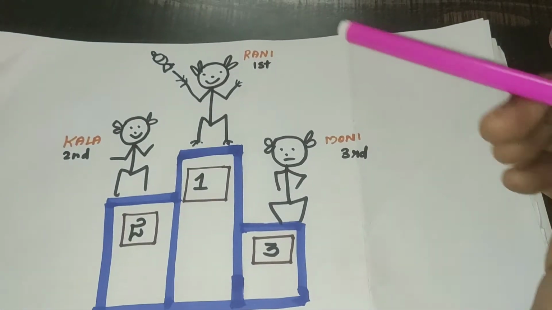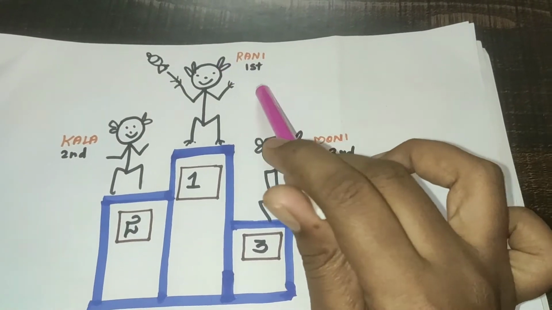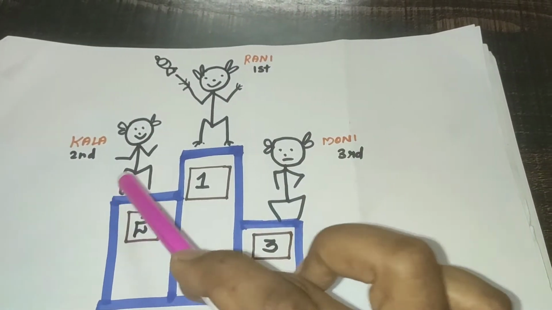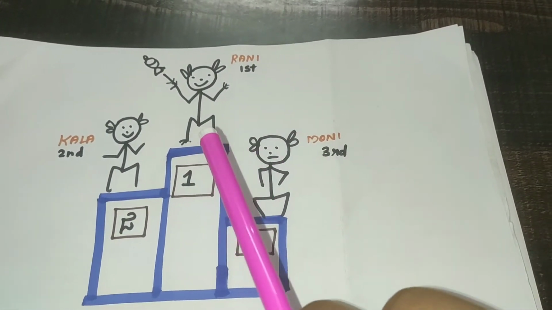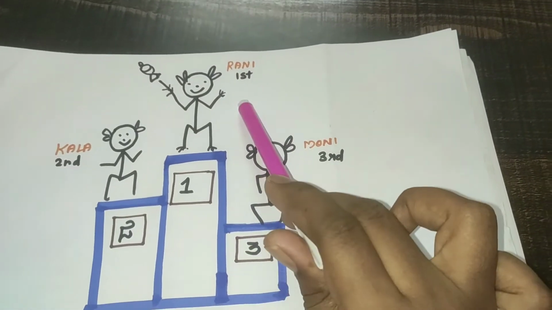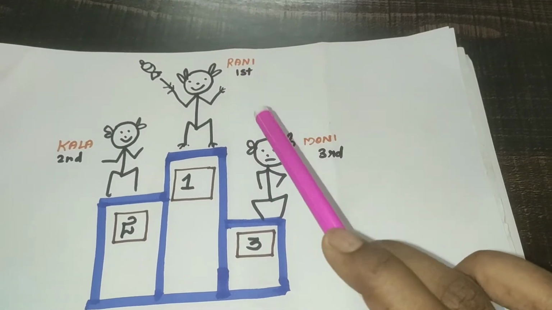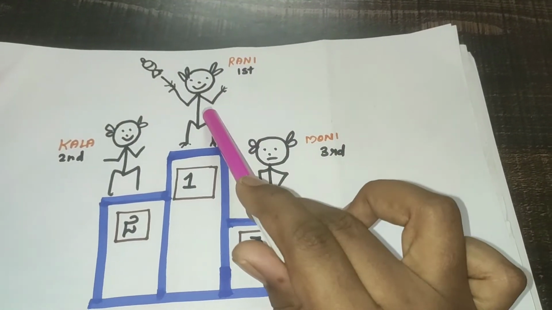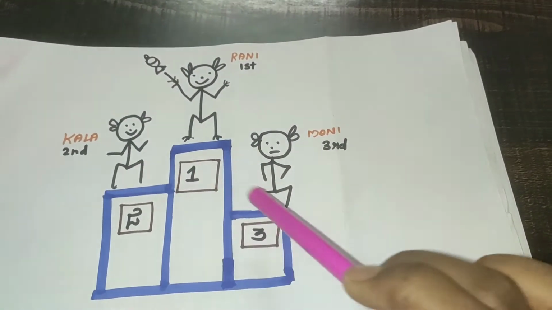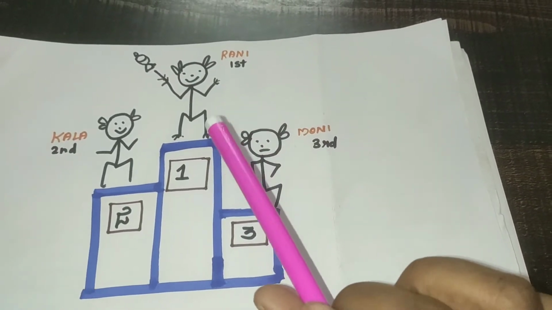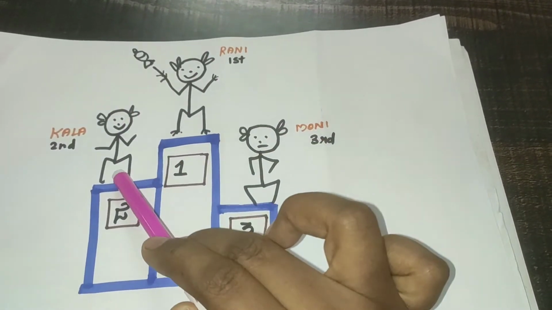According to the prize, how are we saying it? First prize, second prize, third prize. We should not say one prize, two prize, three prize. Do you all understand, children? First prize, second prize, third prize only we should say. We should not say one prize, two prize, three prize.